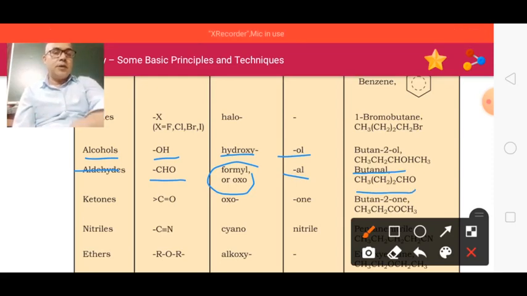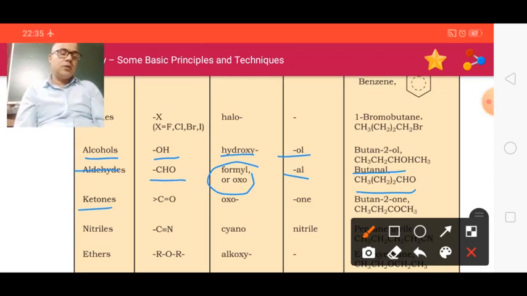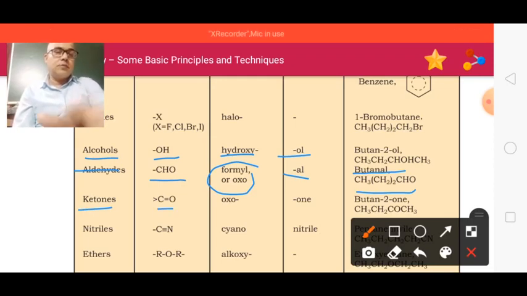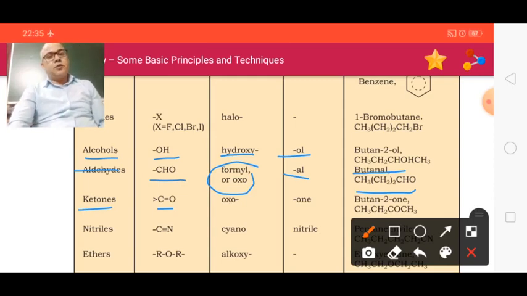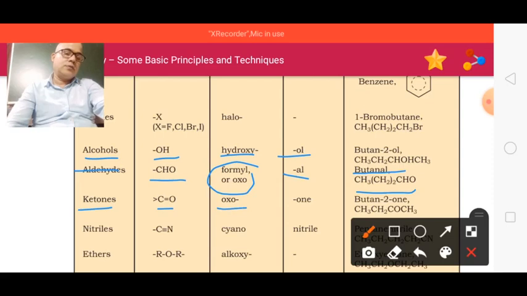Now the next compound is ketone. Here is the structure of the functional group, and as you have seen in the earlier example, ketone in the side chain was used as the prefix oxo.